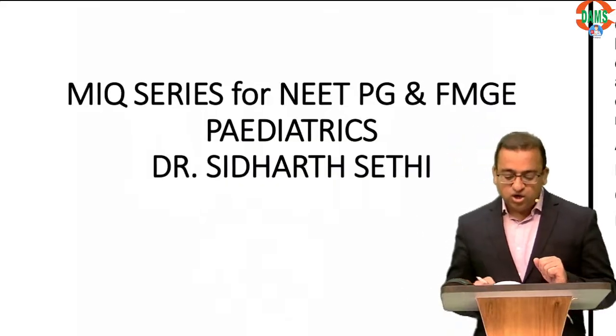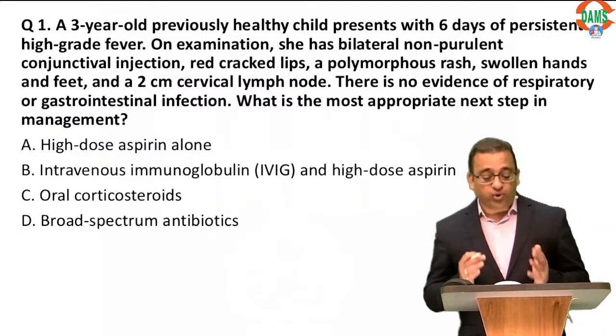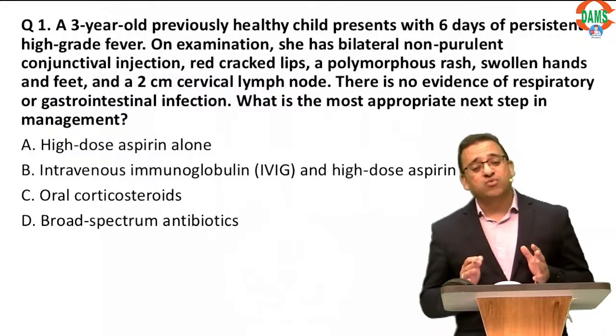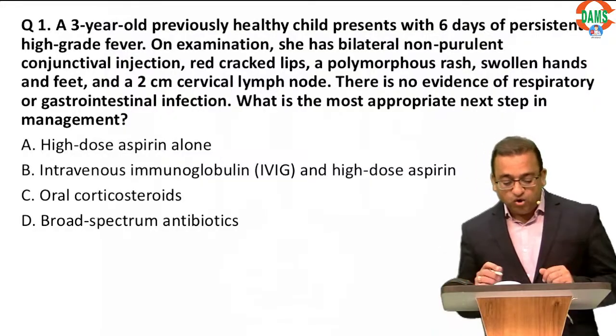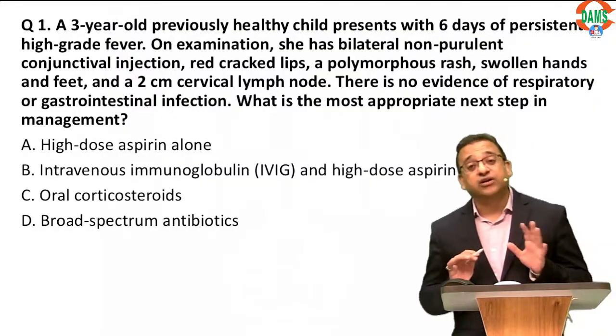Let's start. So the first question and the most important question is that in every exam of yours, you will have a child who will have something related to vasculitis.